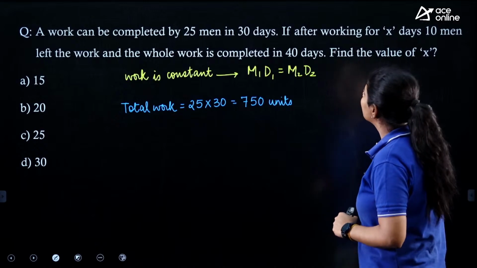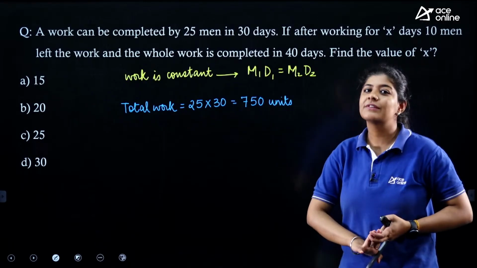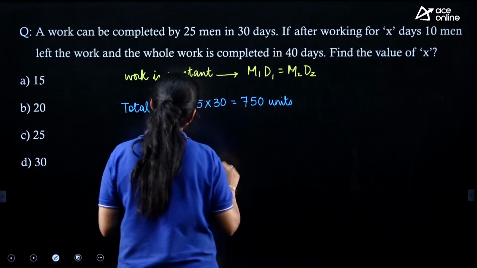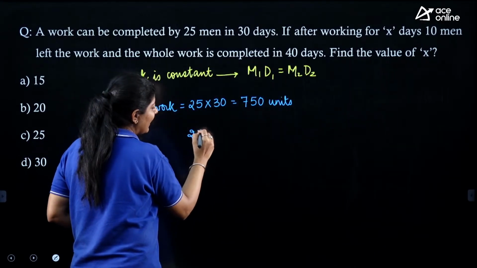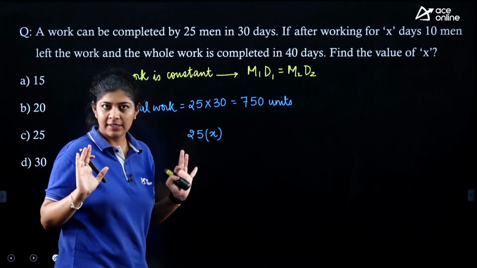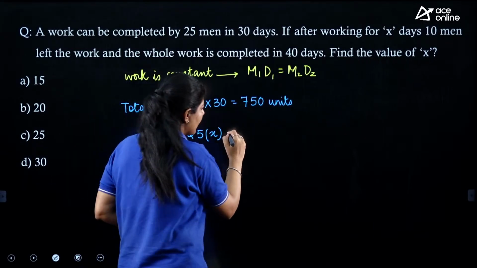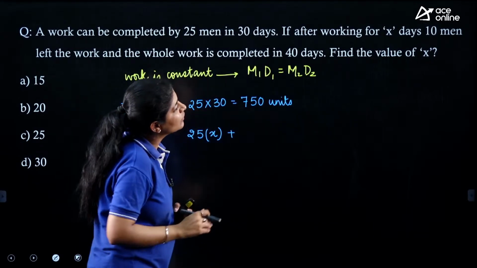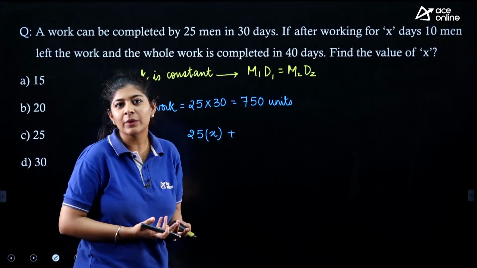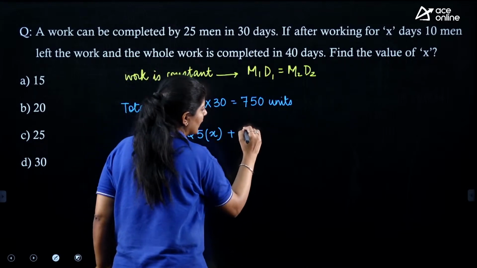But the question is saying that after working for X days, right now we don't know the value of X, 10 men left the work. So here for X days, 25 men are working. Now the question is saying that out of that, 10 men left the work. Now how many men are we left with? Initially we had 25, minus 10, we are left with only 15 men.